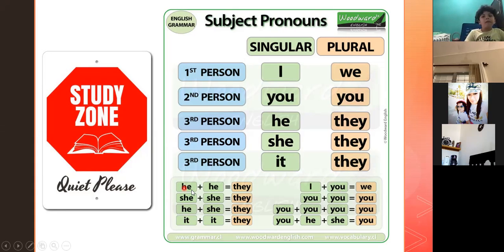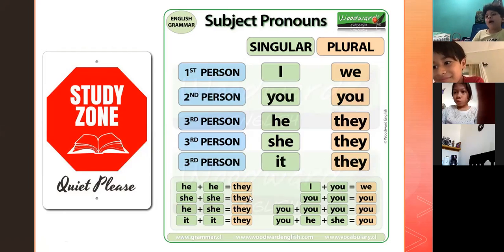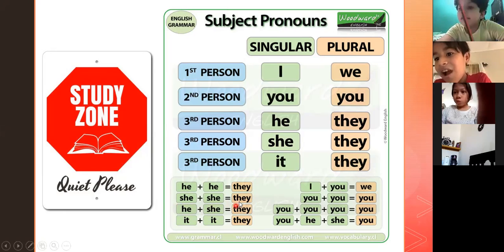He plus he, well, this is like in math. If you add he plus he, I'm talking about Marcelo and Fernando, I'm talking about they. Instead of writing he and he, or instead of writing Marcelo and Fernando, I say they are eating, for example. If I say she plus she equal they, that means if I say Camila and Mia have the camera off, I say they have the camera off.